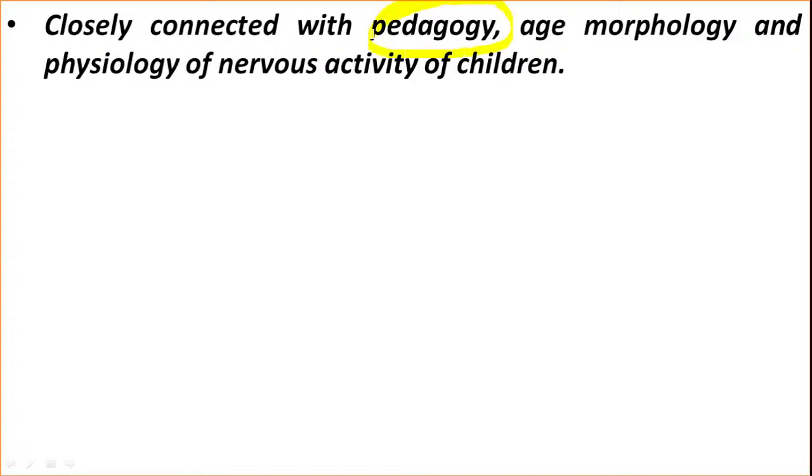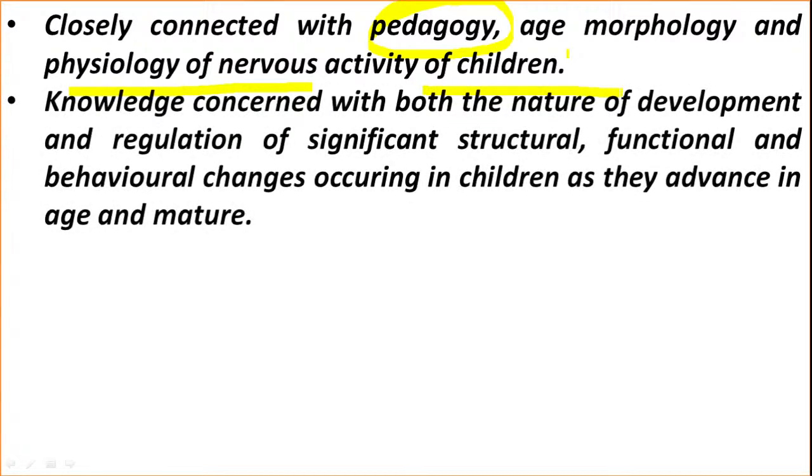It is closely connected with pedagogy, age morphology, and physiology of nervous activity of children. The knowledge is concerned with both the nature of development and regulation of significant structural, functional, and behavioral changes occurring in children as they advance in age and maturity.